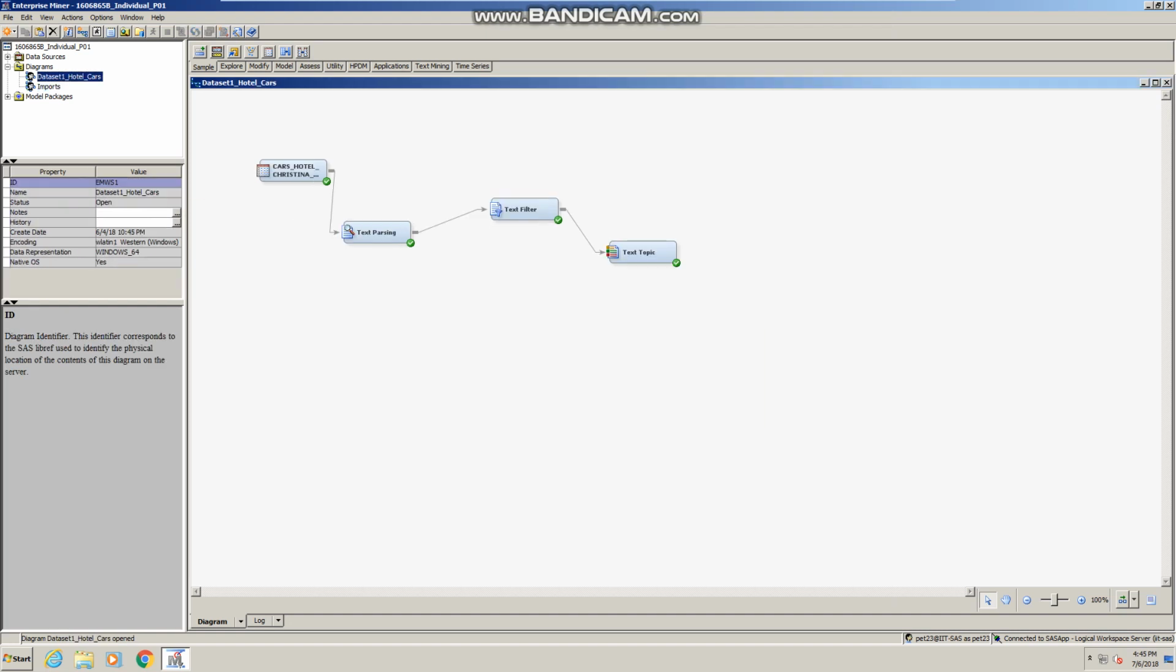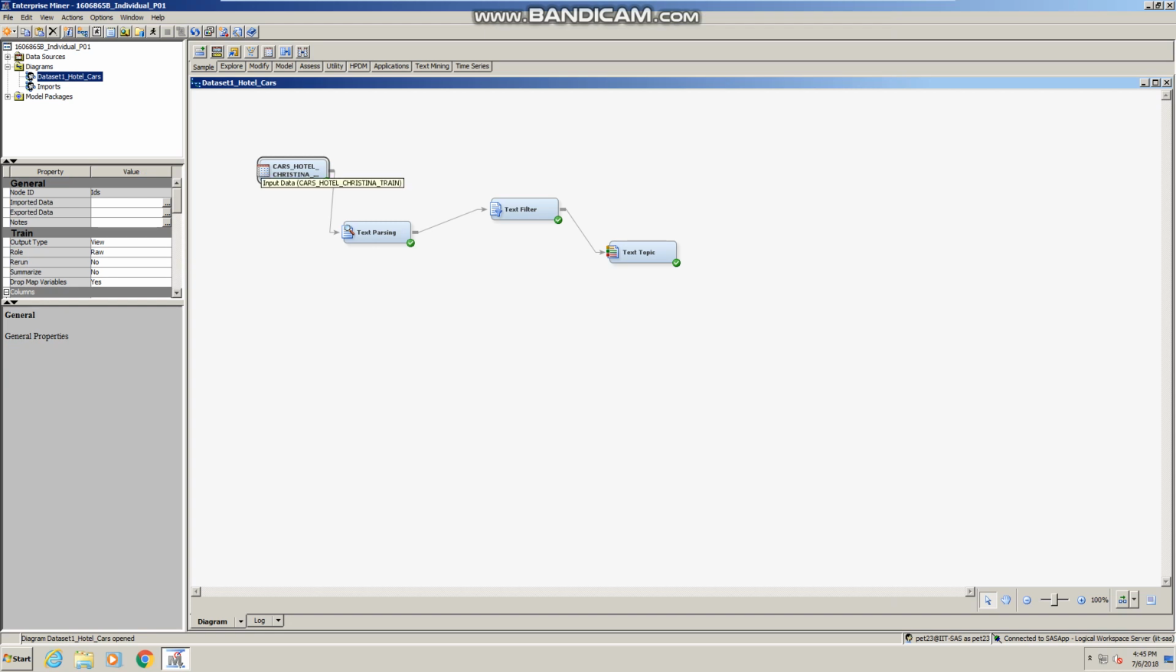Next up, I input the data that we saved to the project library just now, and then it's my data source. Next, we have text parsing. Text parsing allows us to include the stop words and synonyms.